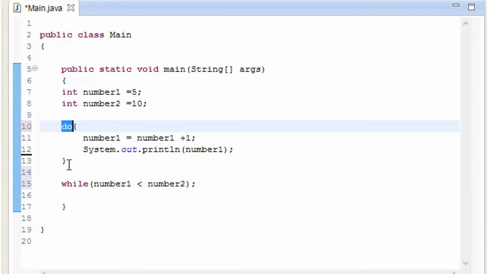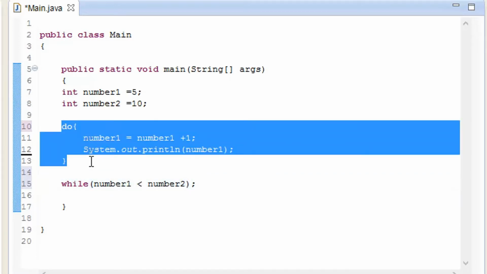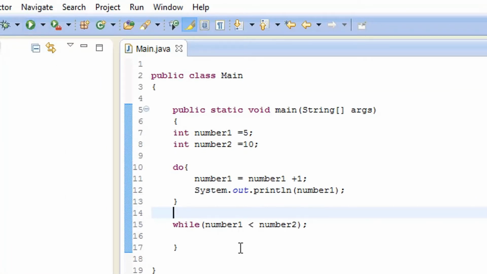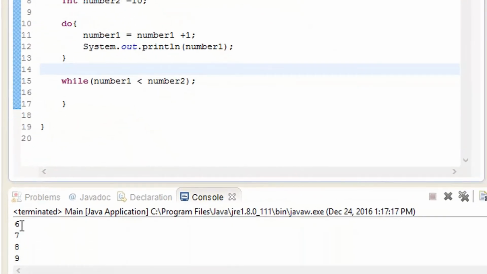Mostly the do loop is not that useful because it is somewhat like the while loop. As you know, the while loop is still there, so it is going to execute from the do loop and go to the while loop. So let's play that out. Same way it is going to add 6, 7, 8 and 9. So it also read the do loop and while loop at the same time from top to bottom.